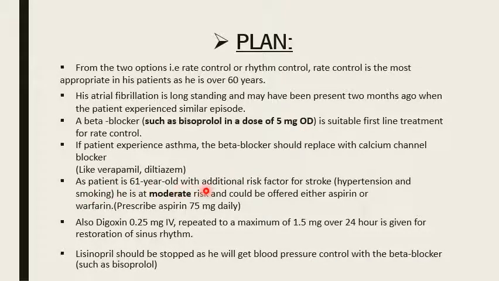As the patient is 61 years old with additional risk factors for stroke, that is hypertension and smoking, he is at moderate risk of having a stroke. Therefore, we give either aspirin or warfarin. So we prescribe aspirin 75 mg daily. Also, we give digoxin. Digoxin causes restoration of the sinus rhythm, prevents recurrence and slows the ventricular rate. That's why we give digoxin 0.25 mg IV repeated to a maximum of 1.5 mg over 24 hours for restoration of the sinus rhythm.